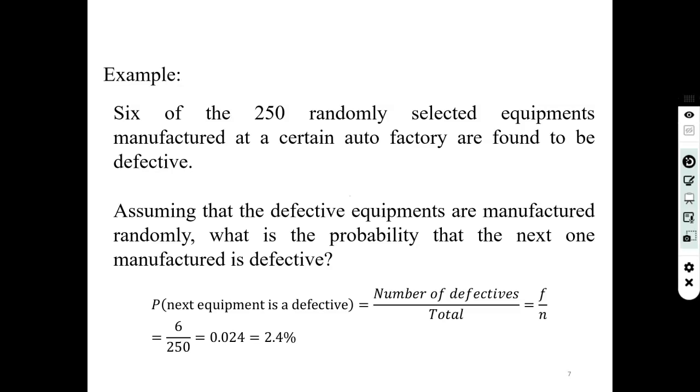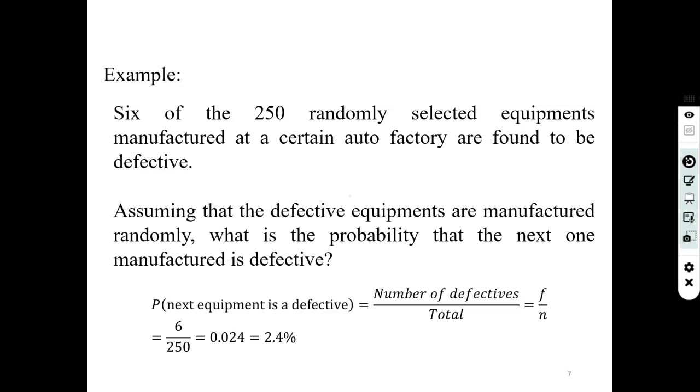Another one. 6 of the 250 randomly selected equipments manufactured at a certain auto factory are found to be defective. Assuming that the defective equipments are manufactured randomly, what is the probability that the next one manufactured is defective? So there are 6 defective out of 250 equipments. 250 is our sample space because we have 250 equipments, and out of these 250 there are 6 defective. So 6 is the favorable outcome.